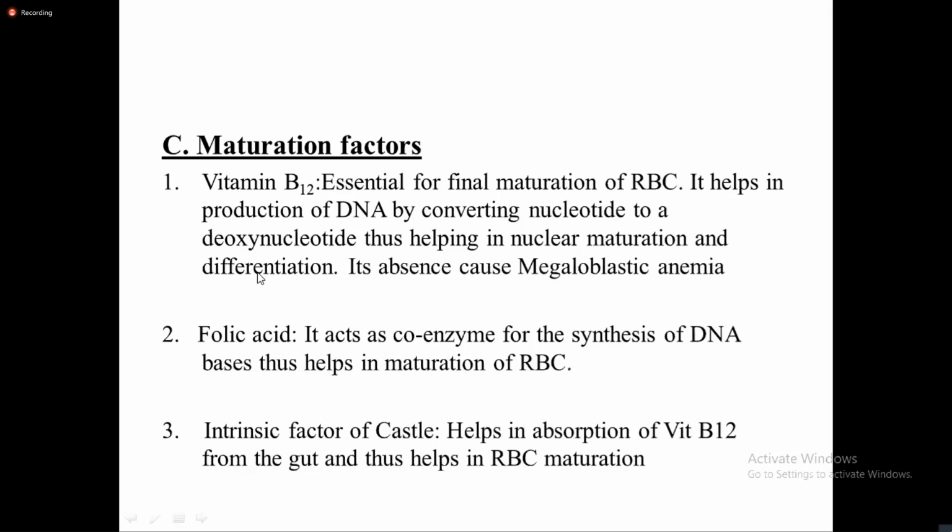In addition to vitamin B12, folic acid is also important for the final maturation of the red blood cell. It acts as a coenzyme for the synthesis of DNA bases, thus helping maturation of RBC. So folic acid and vitamin B12 both are important in maturation of the red blood cells. And the intrinsic factor of Castle becomes important because it helps in absorption of vitamin B12 from the ileum. यतिकै vitamin B12 directly ileum बाट absorb हुन सक्दैन.